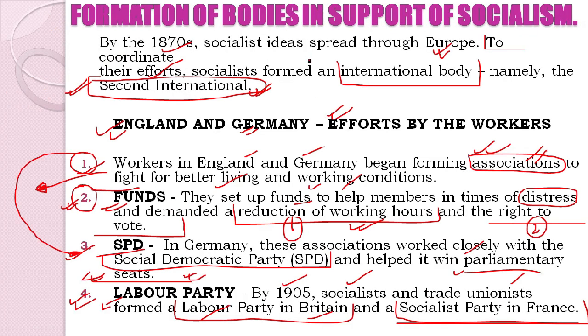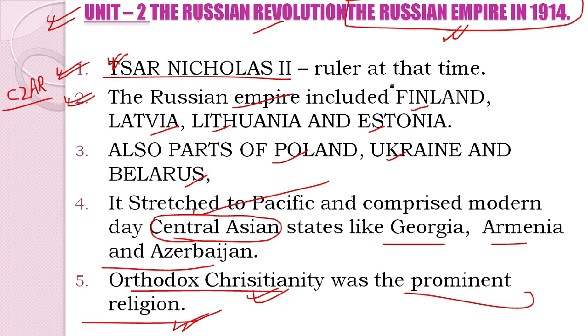Now what do we see, students? You will need to memorize the parts of the Russian Empire, because if we talk about empire, we also need to go through its extent. We need to learn about the regions, the parts which comprise an empire, otherwise we won't be able to figure out what an empire actually means. So here there are lots of regions, as you can see. Here I am going to give you a very short trick to remember all the parts of the Russian Empire, so that it becomes easier.